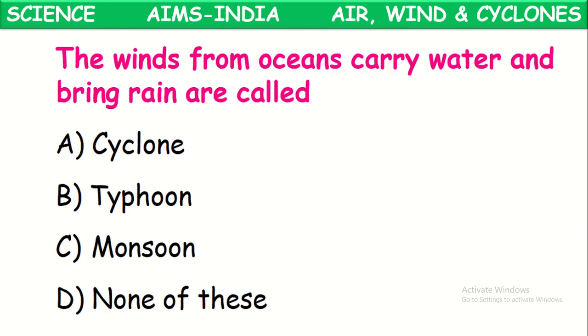Next, the winds from the oceans carry water and bring rain. So what is this called? Bringing rains from the winds which are caused from the oceans. The winds from the oceans carry water vapor in the form of clouds and they convert into rain. That is called monsoon. It occurs at a particular period in the year in different places. Okay, that is called monsoon.